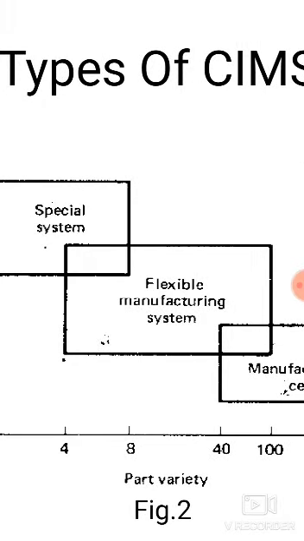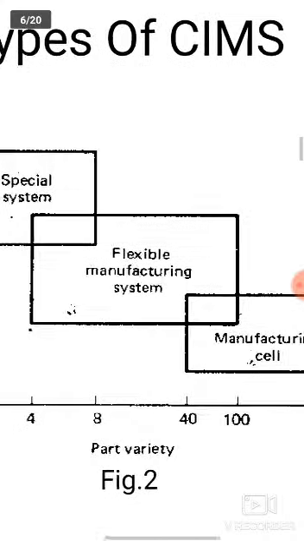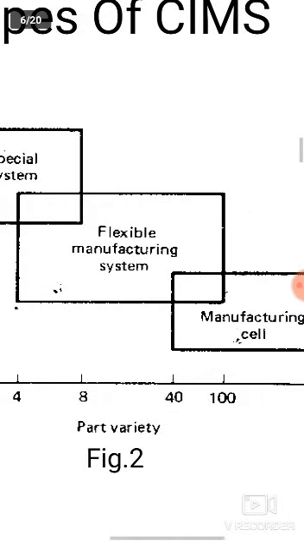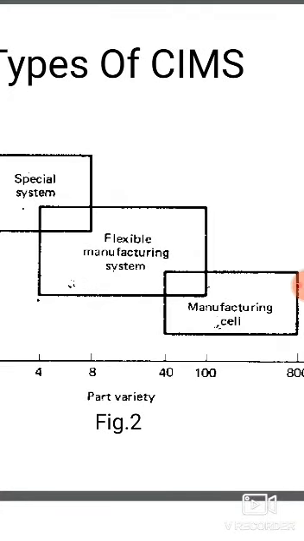What are they? The special manufacturing system, the flexible manufacturing system, and the manufacturing cell. This graph shows the relative position of the FMS concept. The special manufacturing system is the least flexible computer integrated manufacturing system.